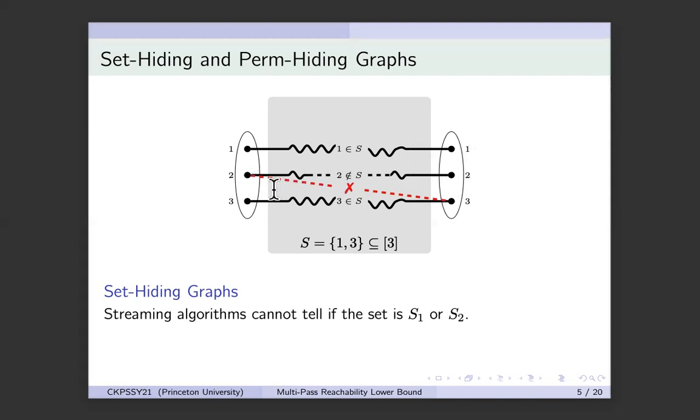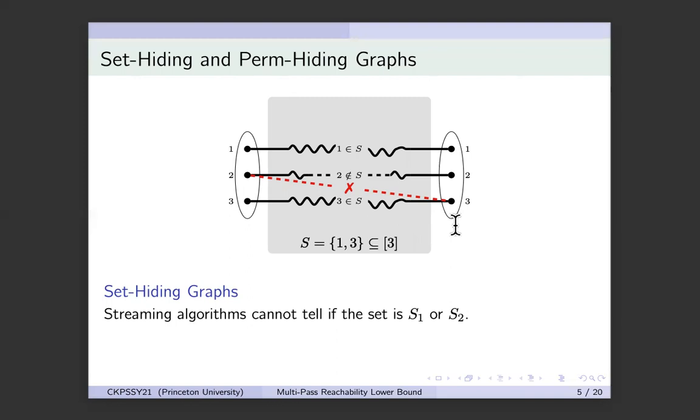So there is no path like the red one here, because it takes 2 in the first layer to 3 in the last layer. This path cannot exist. Moreover, vertex i in the first layer will only reach vertex i in the last layer if i is in the set. So if you want to encode the set {1, 3}, then 1 will reach 1, 2 will not reach any vertex, and 3 will reach 3. So this is the graph that encodes the set {1, 3}.